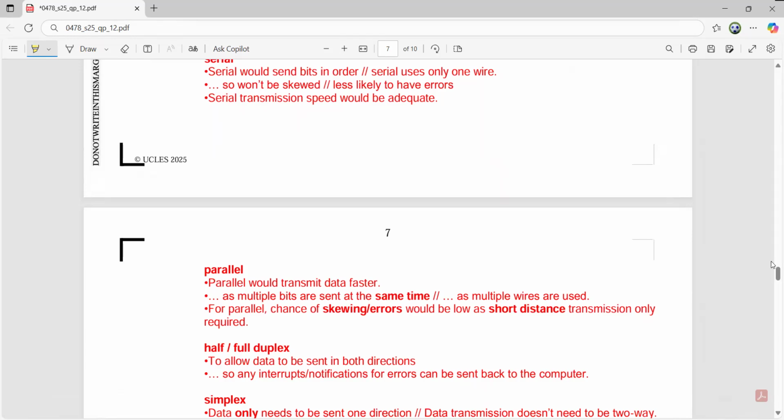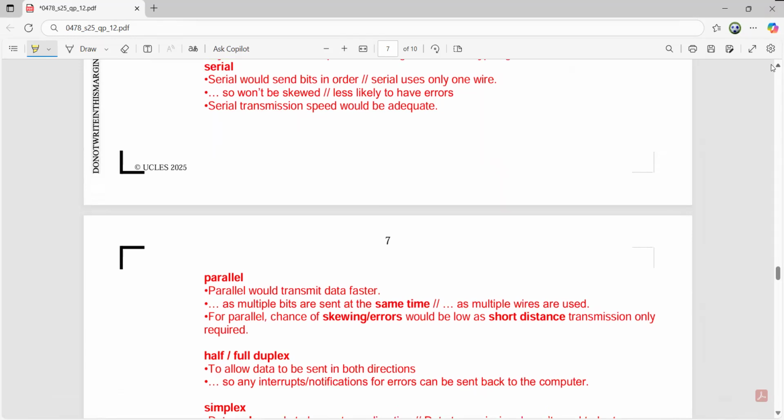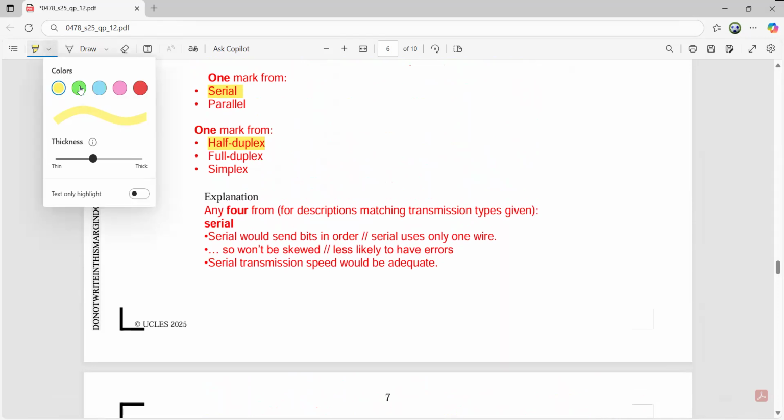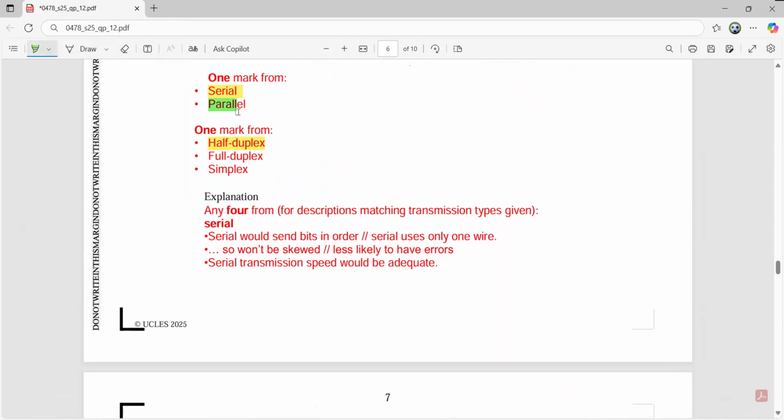That's perfectly okay. Now, another student, what he did, he chose maybe full duplex, the same thing as we discussed. And then he chose maybe parallel. So if he has chosen parallel, for example, now let's talk about another child. What he did was he chose parallel, and then he chose maybe simplex.